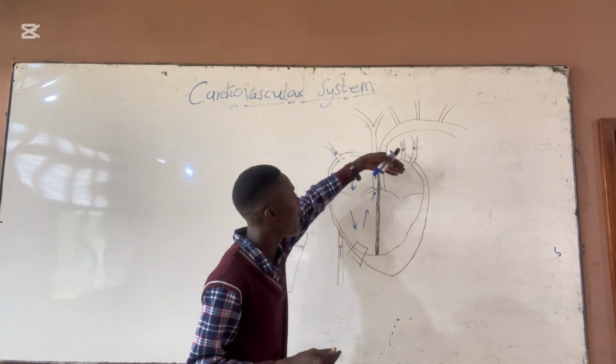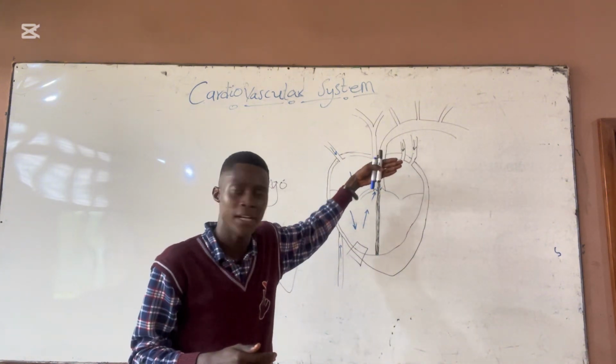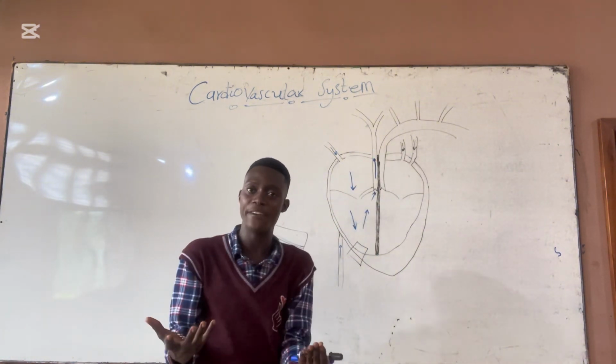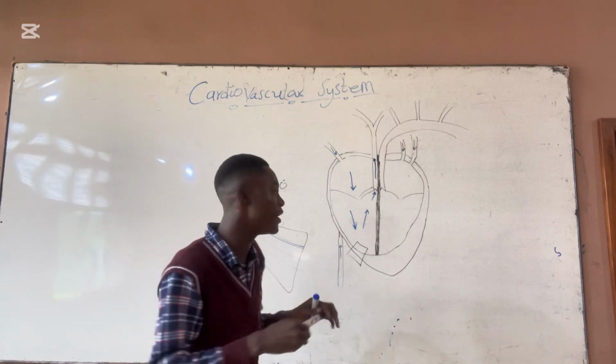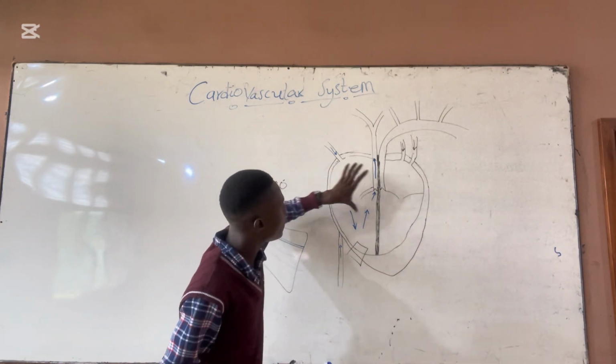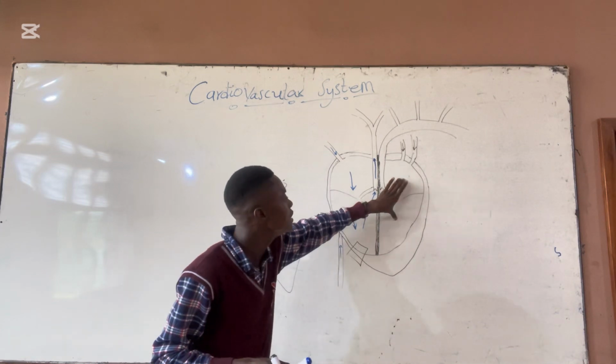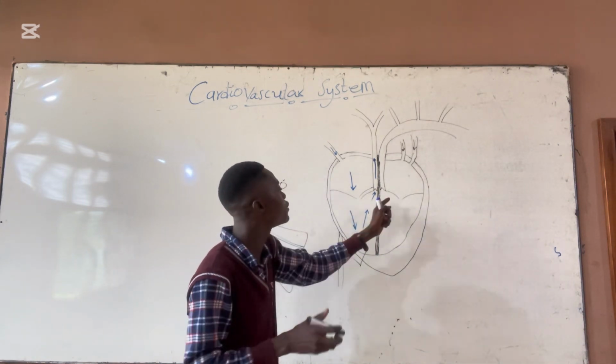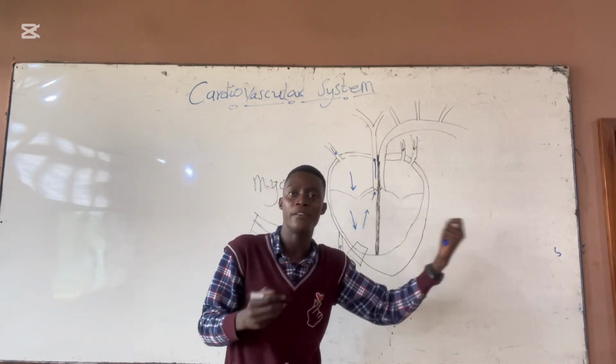The top part of the heart is known as the atria. Then the down parts are known as what? The ventricles. And it's being divided by the atrioventricular valves. The left part of the heart, which is divided by a valve. This valve is known as what? Bicuspid valve.